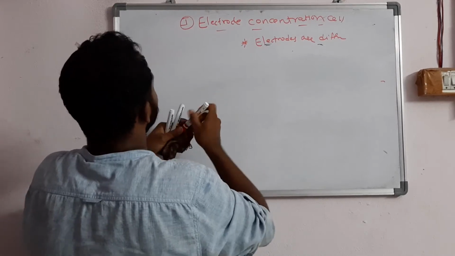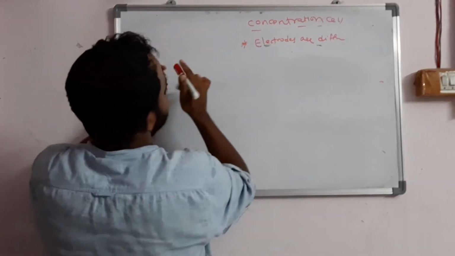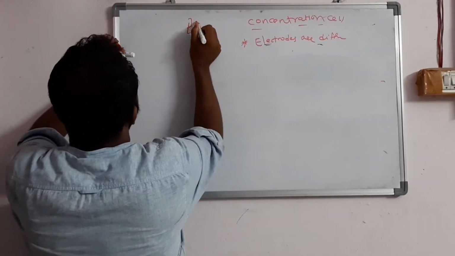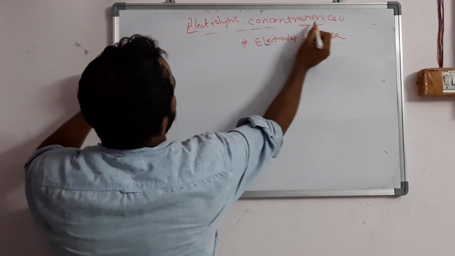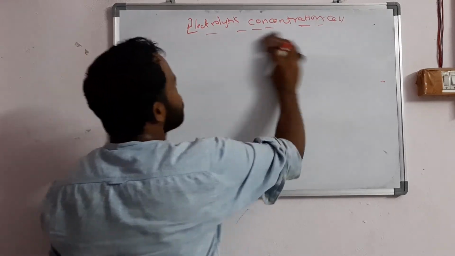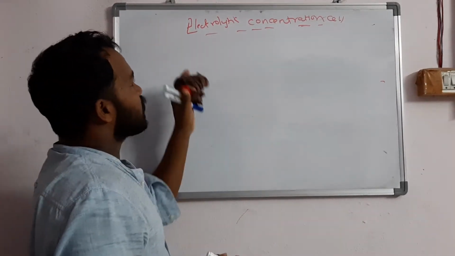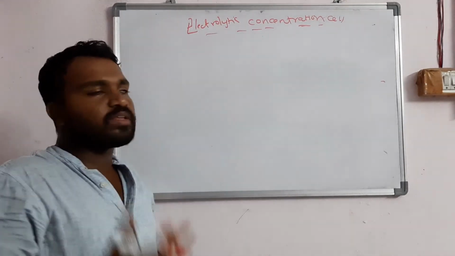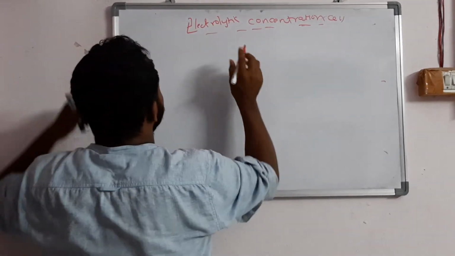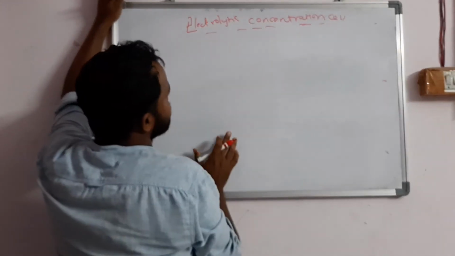Next heading, electrolytic concentration cell, right? Same as before, but electrolytic concentration cells. So electrolytic concentration cells are of two types: electrolytic concentration cell with transference, and electrolytic concentration cell without transference. First I am going to write what is meant by electrolytic concentration cells.